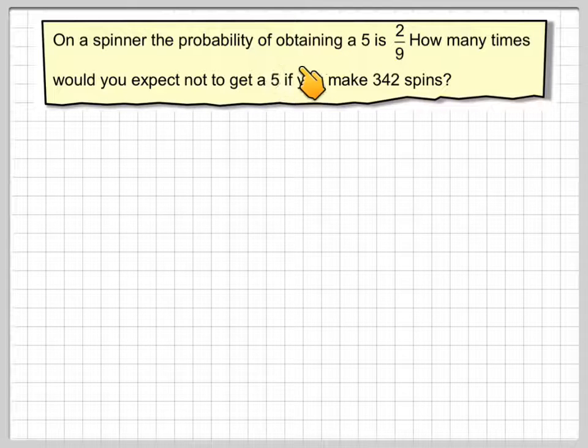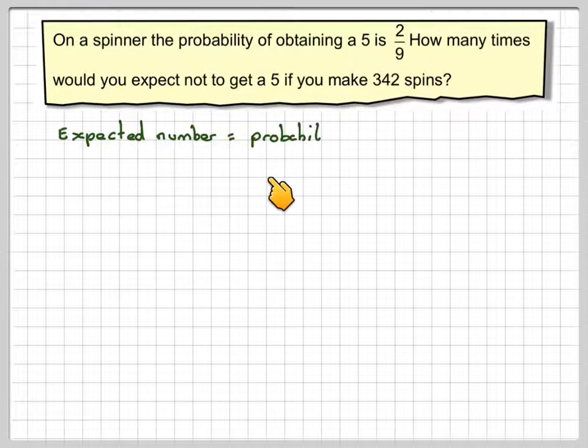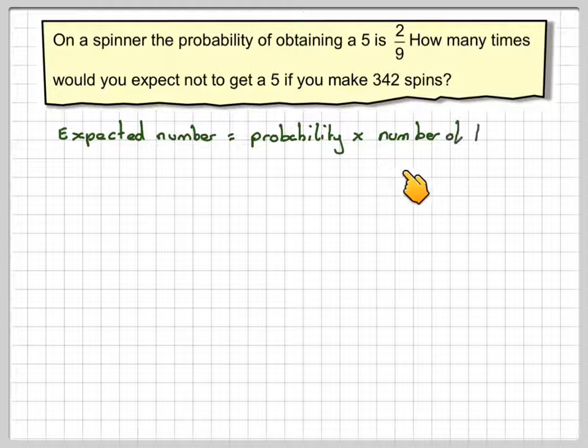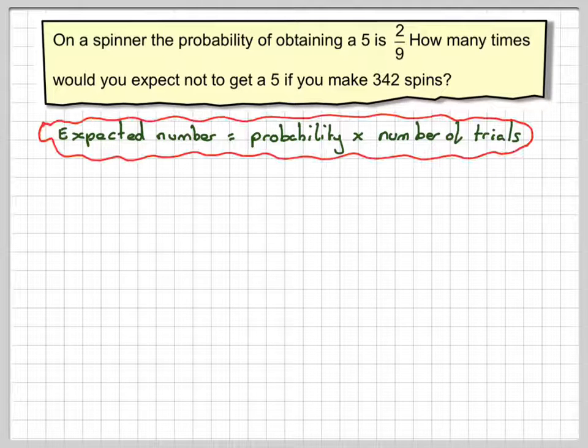On a spinner, the probability of attaining a 5 is 2/9. How many times would you expect not to get a 5 if you make 342 spins? So, expected number is the probability of success times the number of trials.